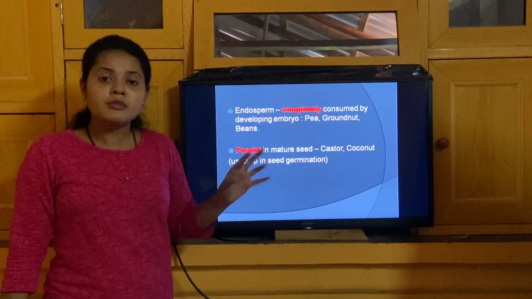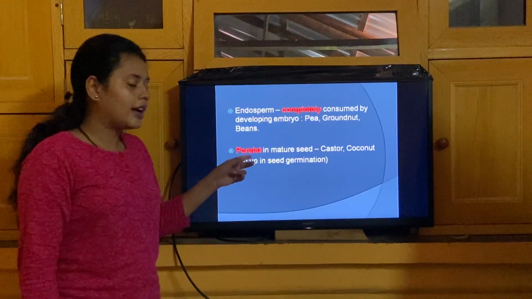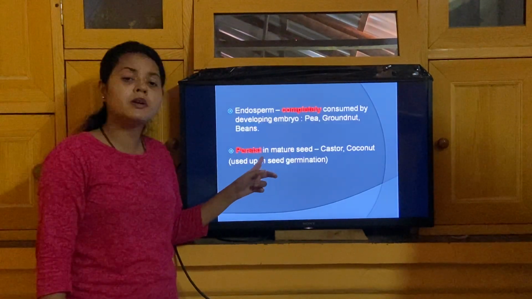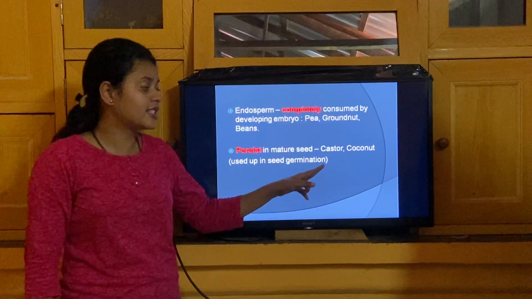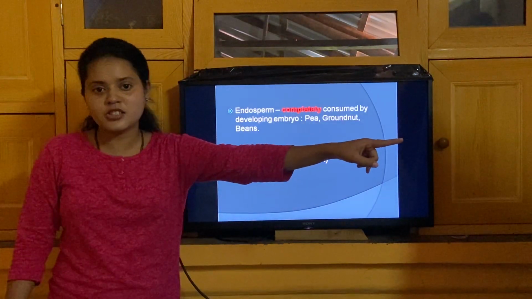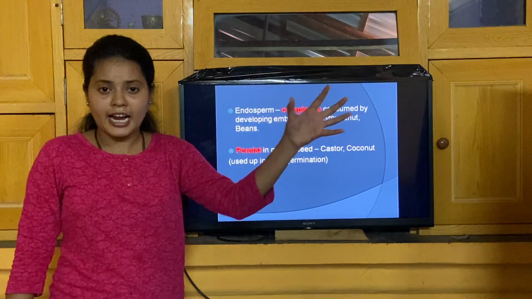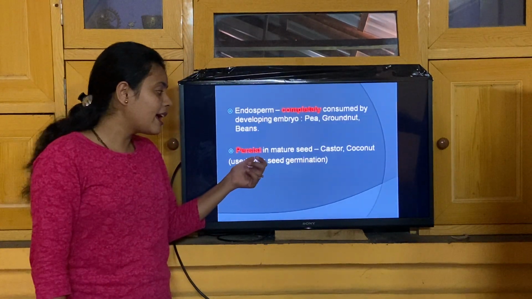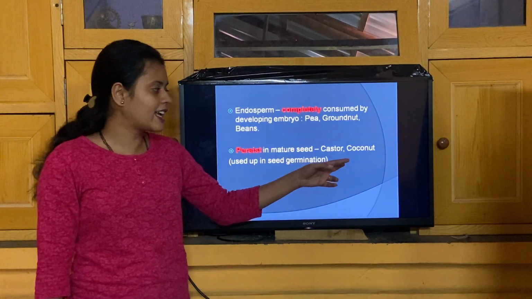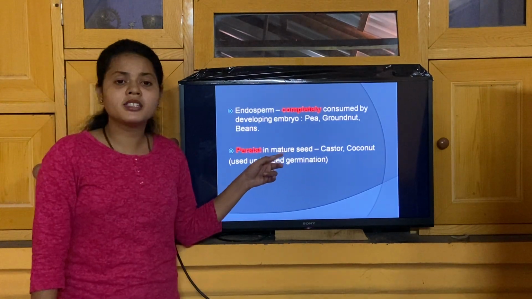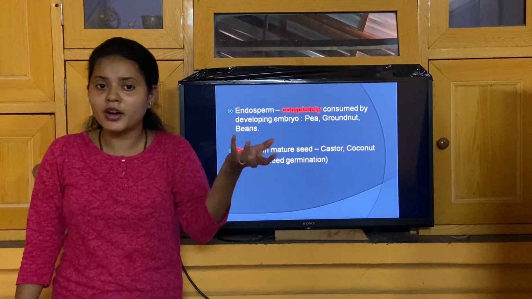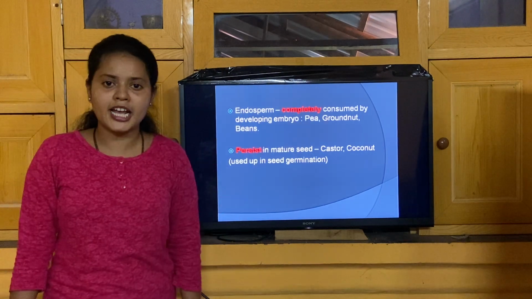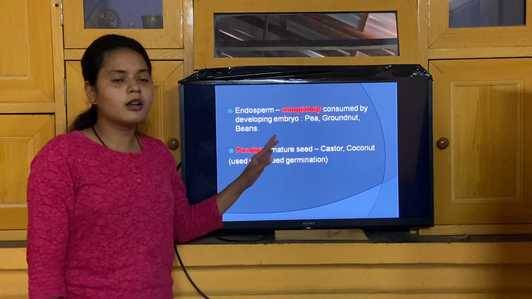Whereas in some seeds the endosperm can persist in the mature seed, like castor and coconut. The example of castor and coconut I already told you, right? The endosperm remains here. Now why does it persist? Maybe during germination it may require nourishment, so during that time this persistent endosperm can be utilized further. So this is all about the endosperm.